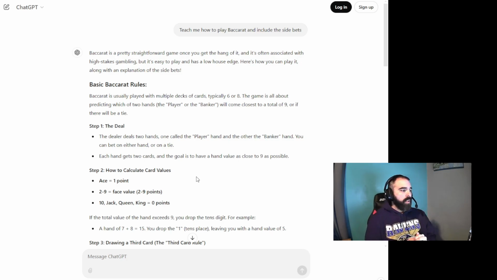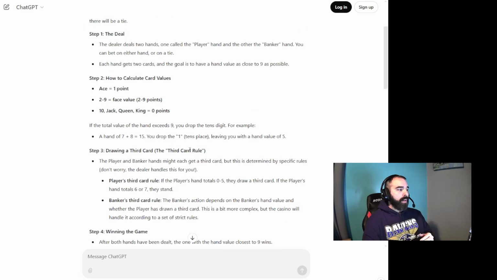That's the best. I am going to play live Baccarat to go through a couple of hands. You'll hear them call a card a Baccarat. A Baccarat is anything with a value of 10, so it would be a 10, jack, queen, or king. If the total value of your hand exceeds 9, you drop the tens unit. For example, a 7 and an 8 is a 15. You would drop the 1, leaving you with a 5. Like I said, a 10 and a 9 would be 19, but you drop the 1, that's a 9.